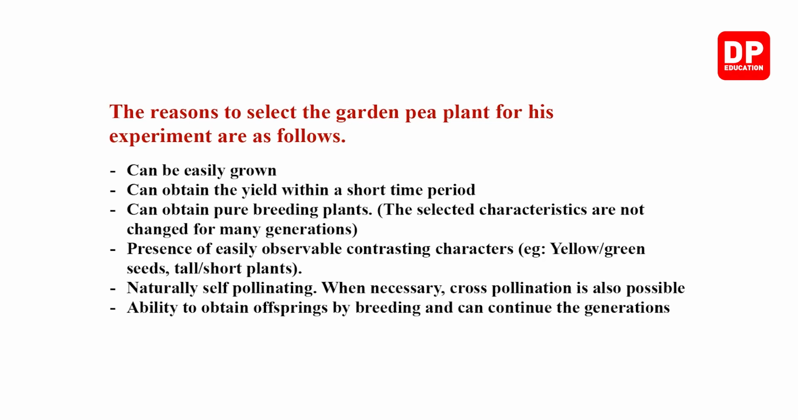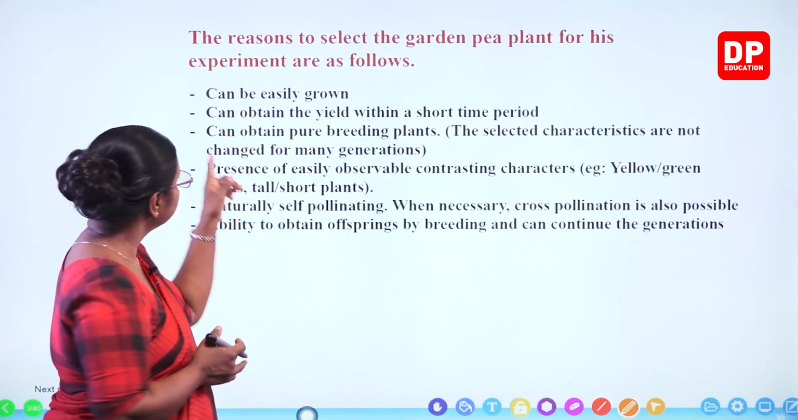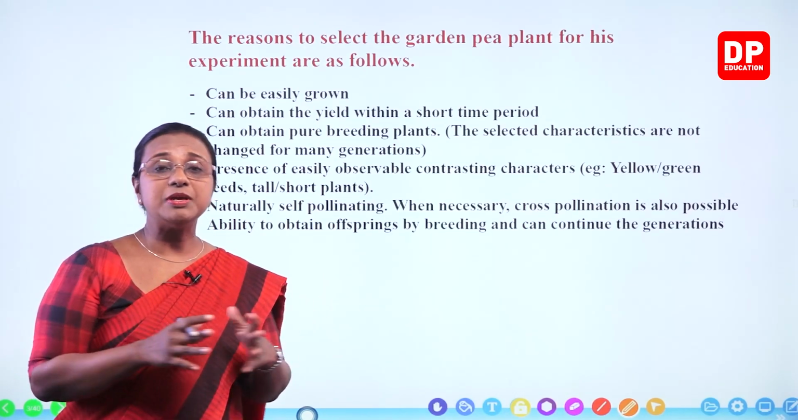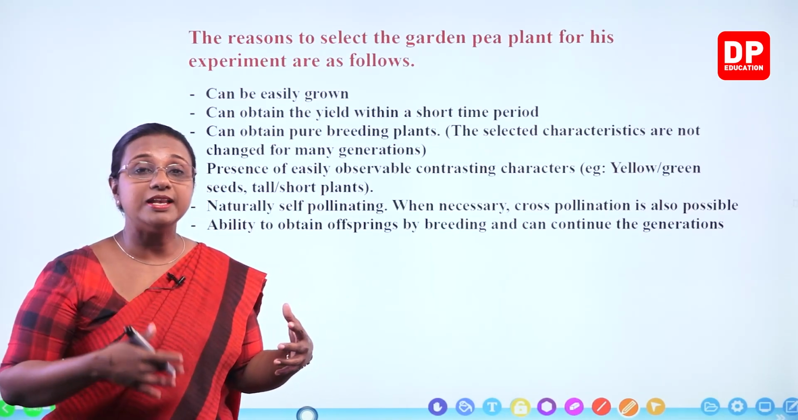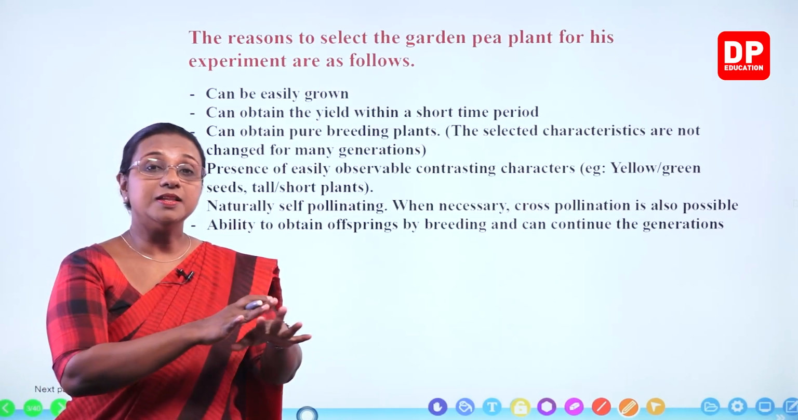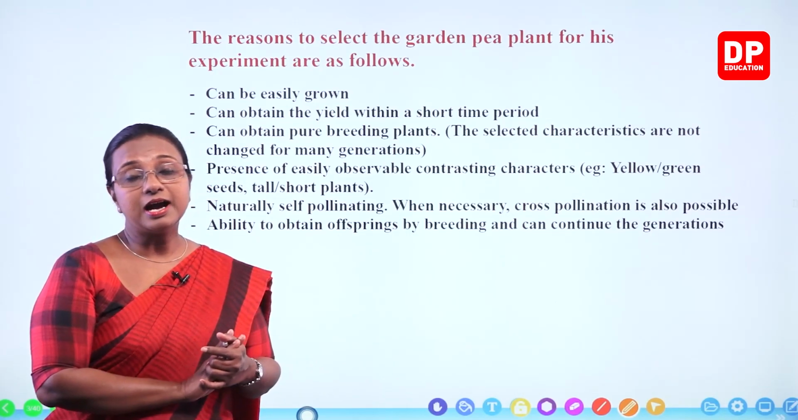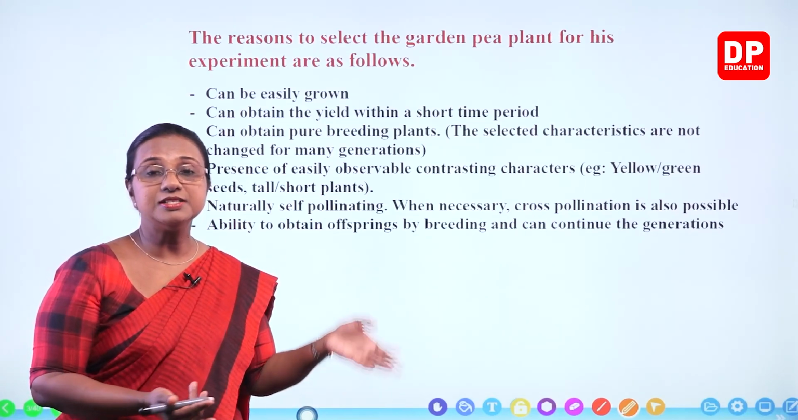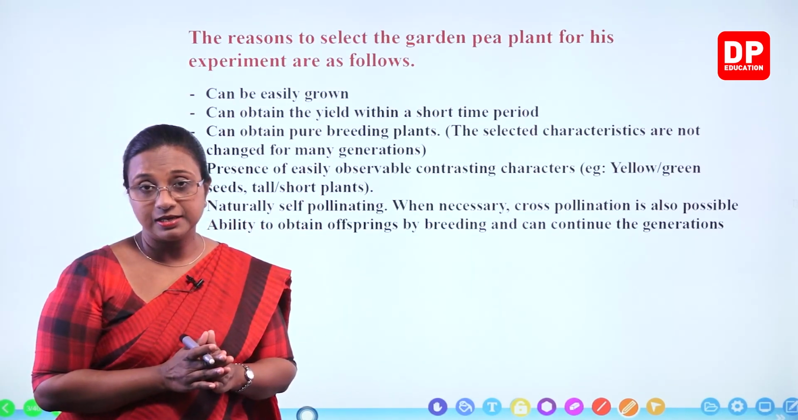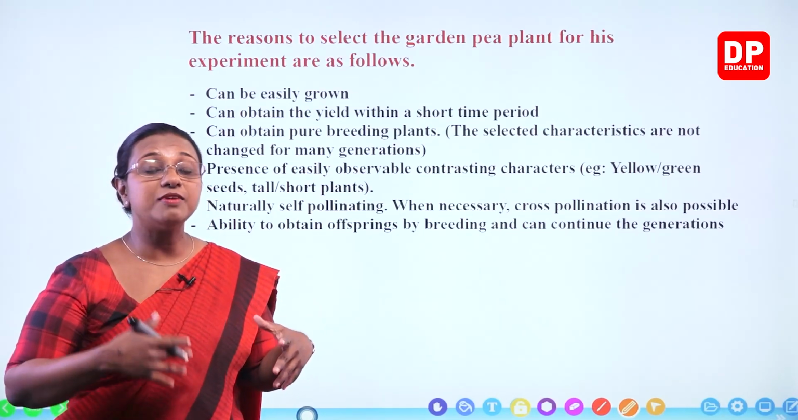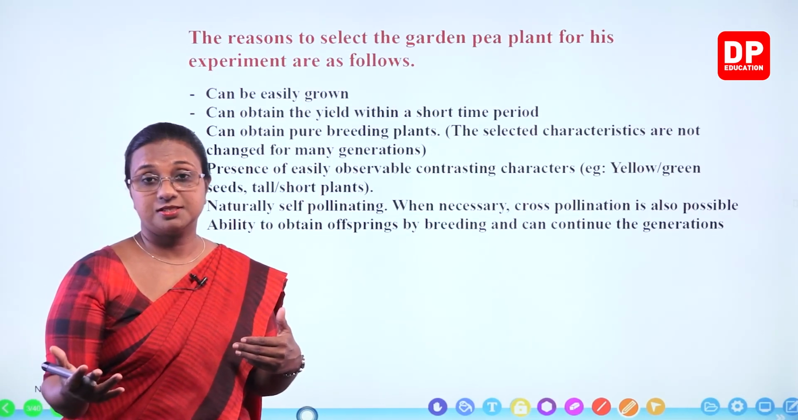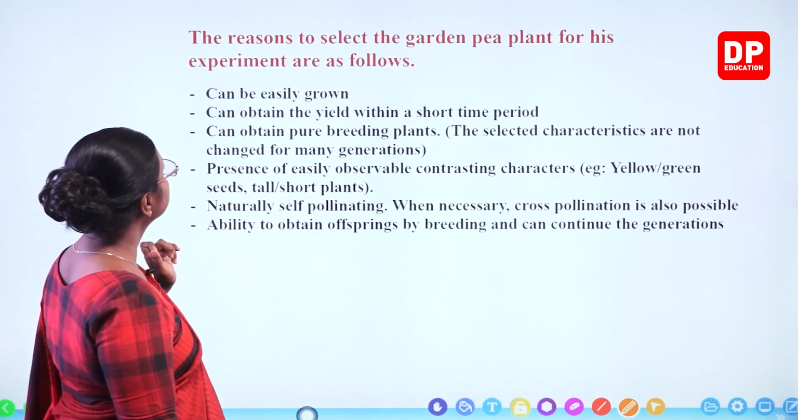The reasons to select the garden pea plant for his experiment are as follows. The first one, it can be grown very easily. When we say it can be grown very easily, you don't have to give any special conditions. In normal fertile soil in a garden space, with the normal requirements for sunlight, air, water, nutrients, you can easily grow the garden pea plant. So that is an advantage. You don't have to have a special technique or provide special conditions. So that is the first reason.